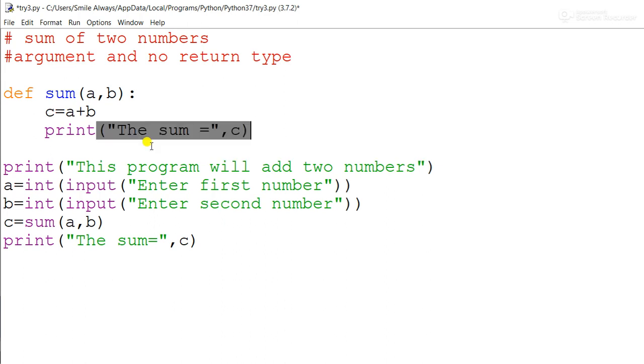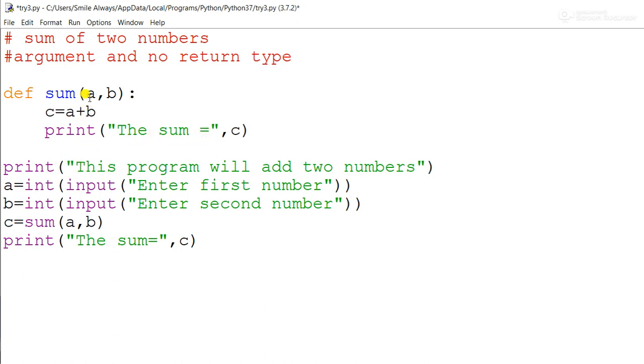What you will feel is that all the ways are actually giving the same input and same output. But what you have to understand is that we are getting all these four types of flexibility. Now it is according to you and your requirement which type of function definition you want. Now you can see we have defined the function with passing the arguments and without any return value.